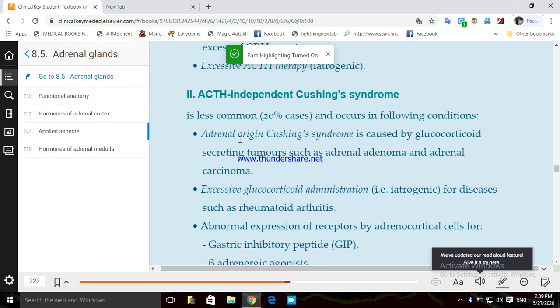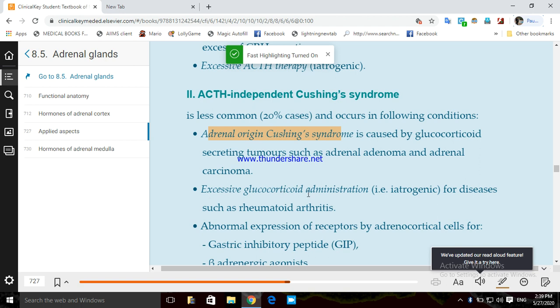So the first is adrenal origin Cushing syndrome. It is caused by glucocorticoid secreting tumors such as adrenal adenoma and adrenal carcinoma. So now your tumor is not in the hypothalamus, your tumor is not in the pituitary, so we don't need any relationship with the ACTH. The tumor is itself in the adrenal gland. Adrenal adenoma is a benign tumor, adrenal carcinoma is the malignant tumor of the adrenal cortex, and that can cause excessive secretion of glucocorticoids, and hence Cushing syndrome.